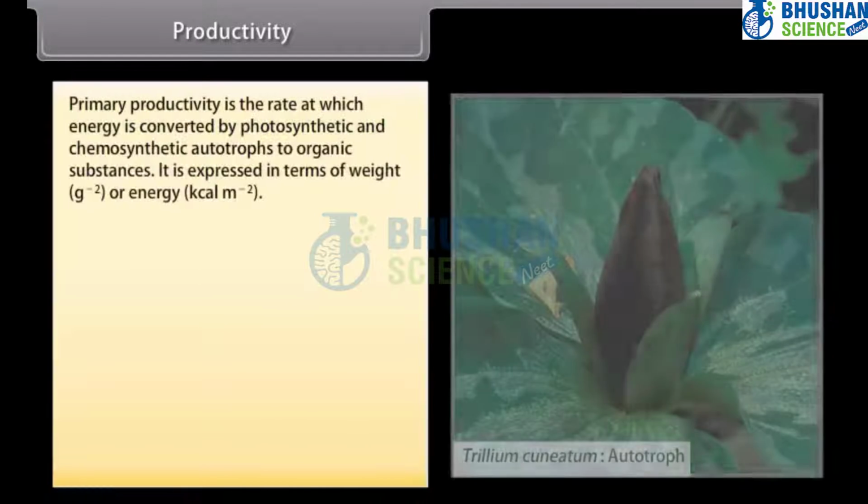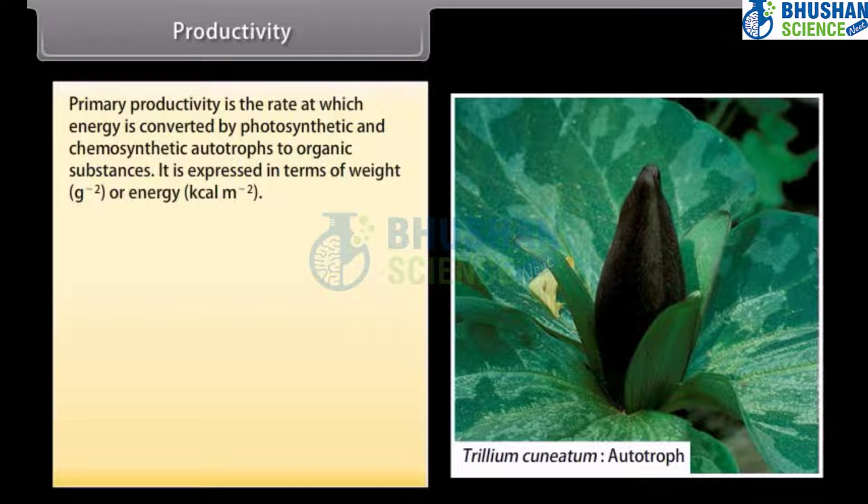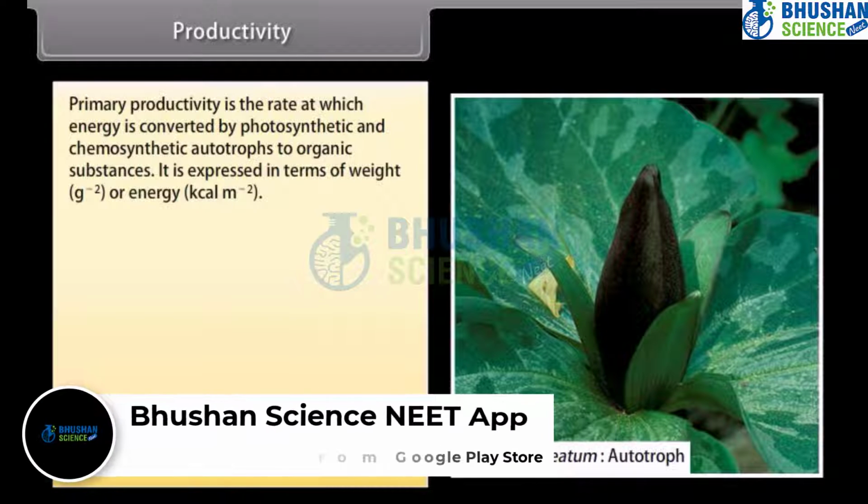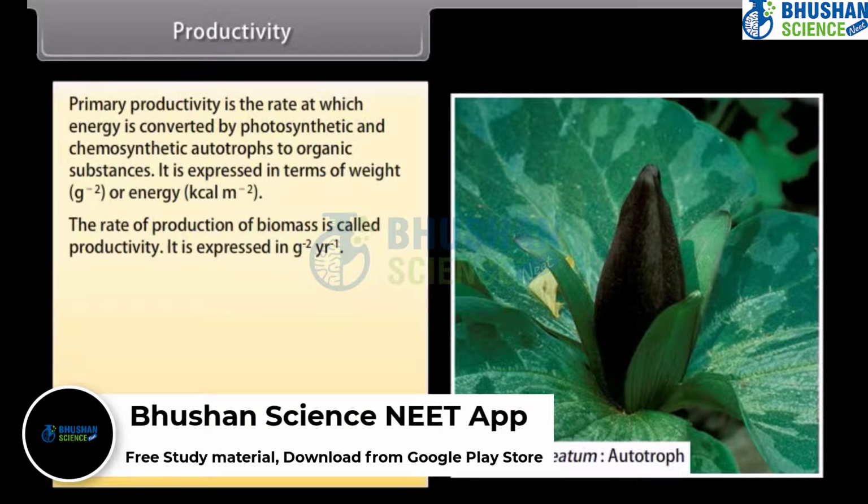Productivity. Primary productivity is the rate at which energy is converted by photosynthetic and chemosynthetic autotrophs to organic substances. It is expressed in terms of weight per gram square or energy kilocalorie per meter square. The rate of production of biomass is called productivity.